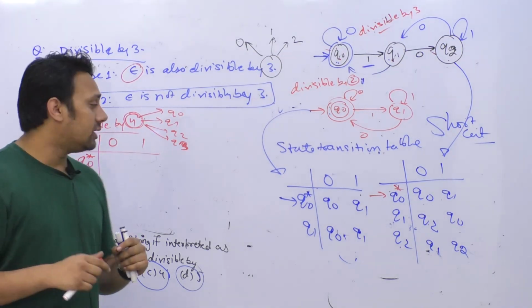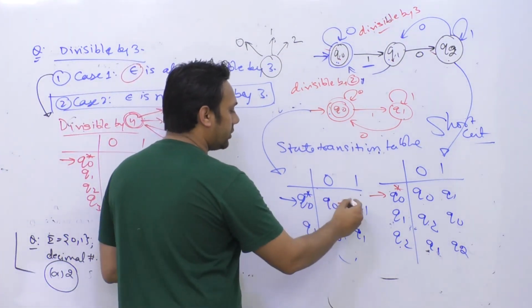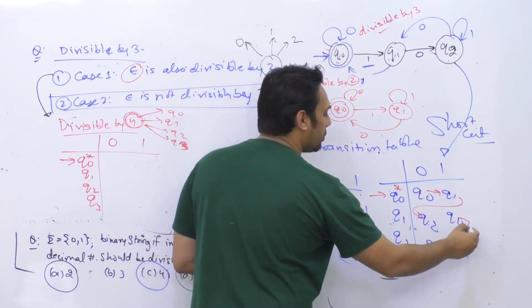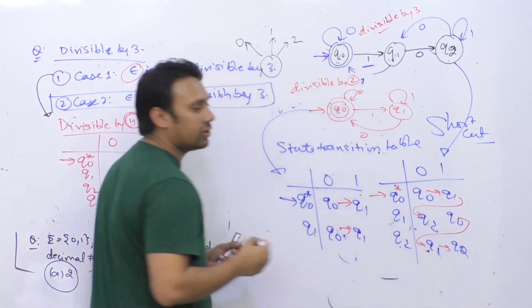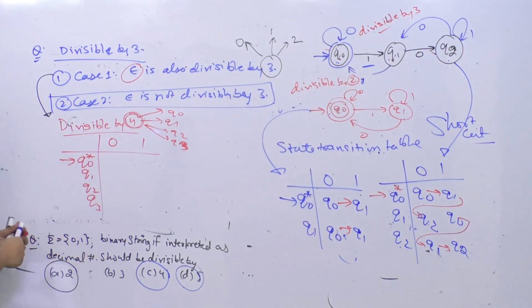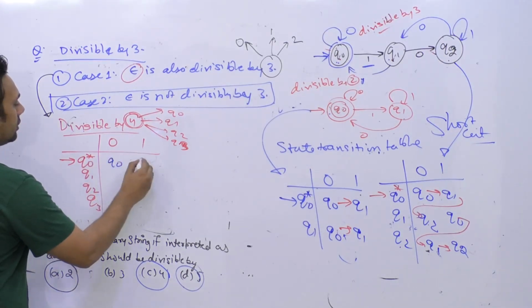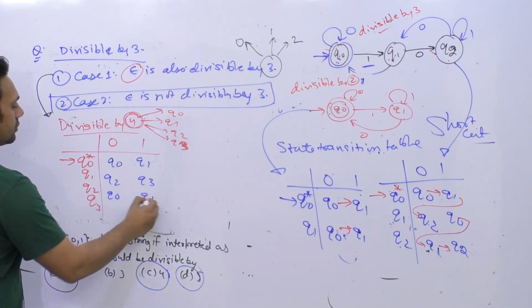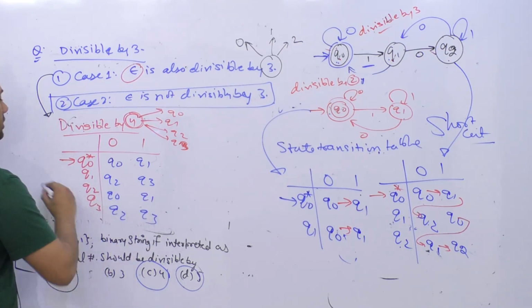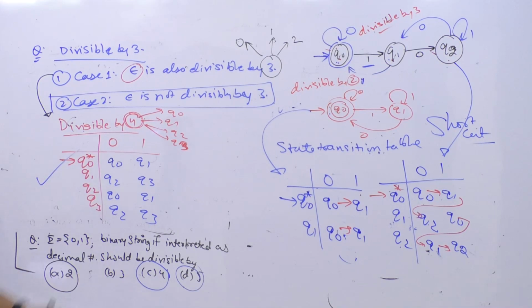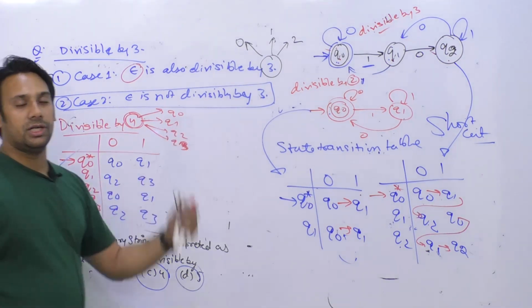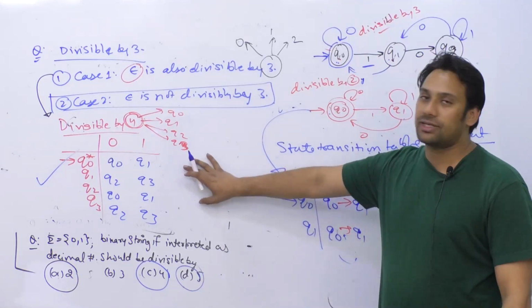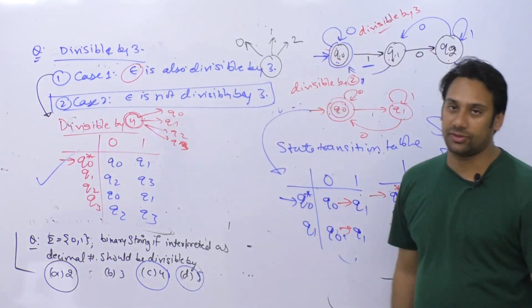Now I have to fill them in order: Q0 and Q1, Q0 and Q1, Q2 and Q3, again Q0, Q1, Q2 and Q3. This same order I'm going to follow. This is done. This is the transition table for divisibility by 4. Very easy. You can just look at this transition table and make a diagram like this.